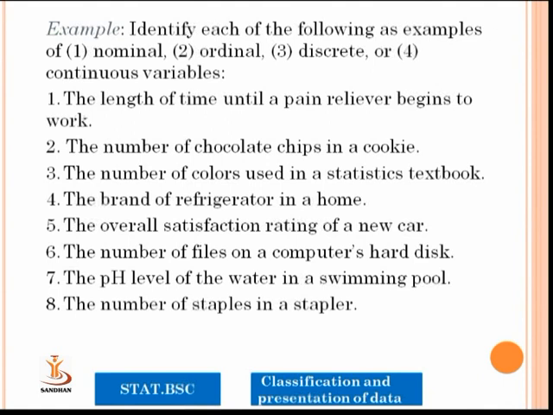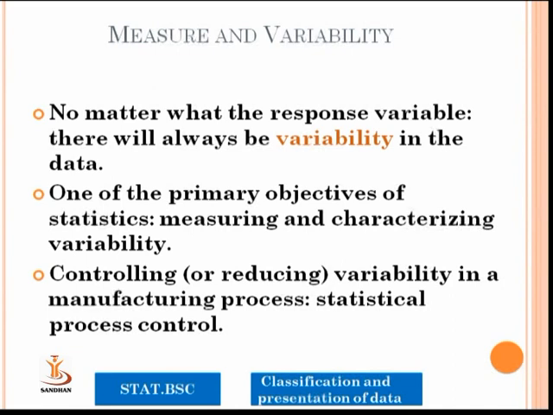The number of staples in a stapler, it cannot even be counted, so that is also an example of a continuous variable. If we go through this kind of example, we can easily get the idea and understand the difference between these kinds of variables: nominal, ordinal, discrete and continuous.